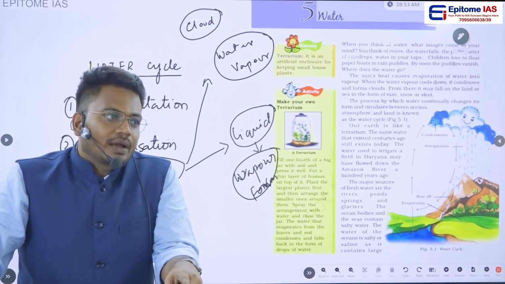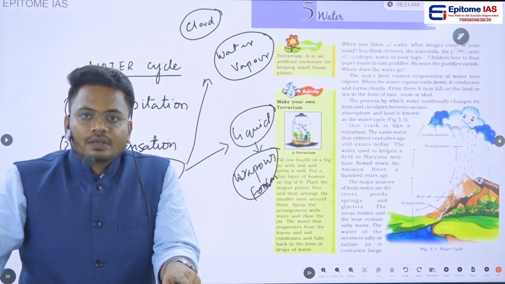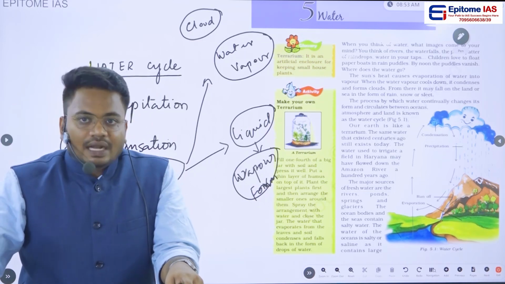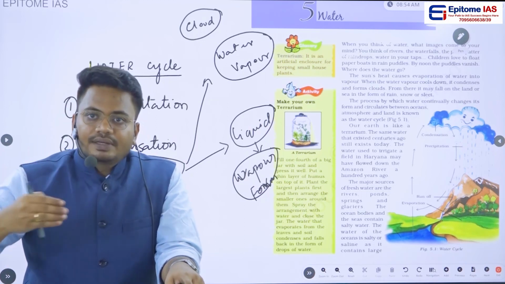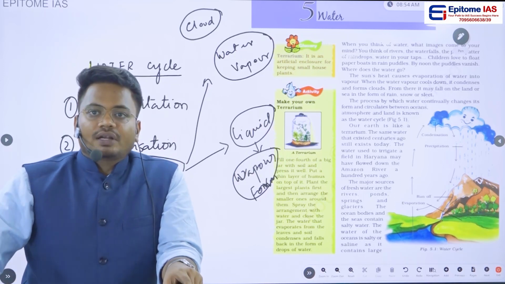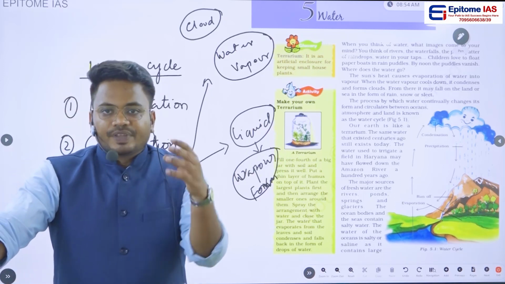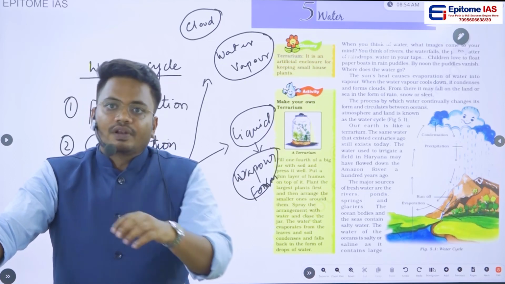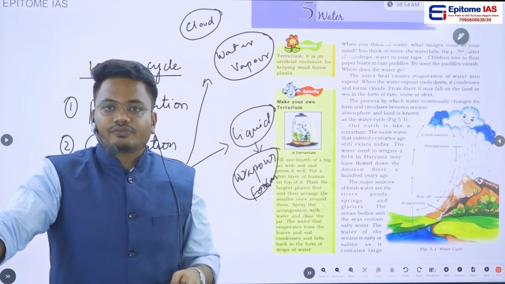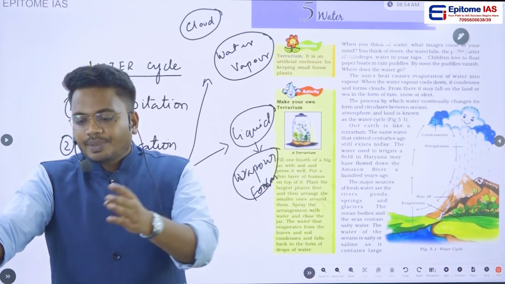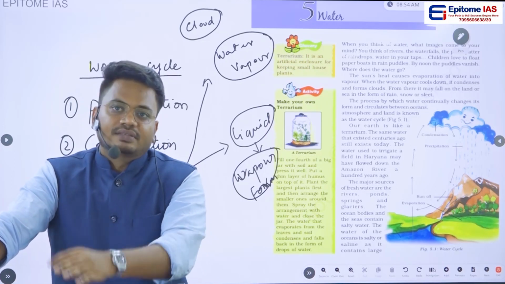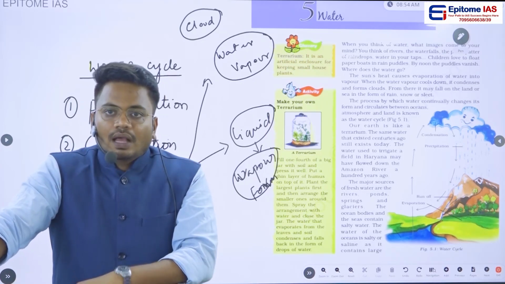Okay, then what happens? After some point, some amount of water will be going inside the layers and some amount of water will be traveling on the surface of the earth, and that particular thing we call runoff. Then this percolated water will go and mix with the groundwater, and this runoff caused by the rainfall will be going and mixing again with the water bodies such as lakes, rivers, seas and oceans. And again what happens?